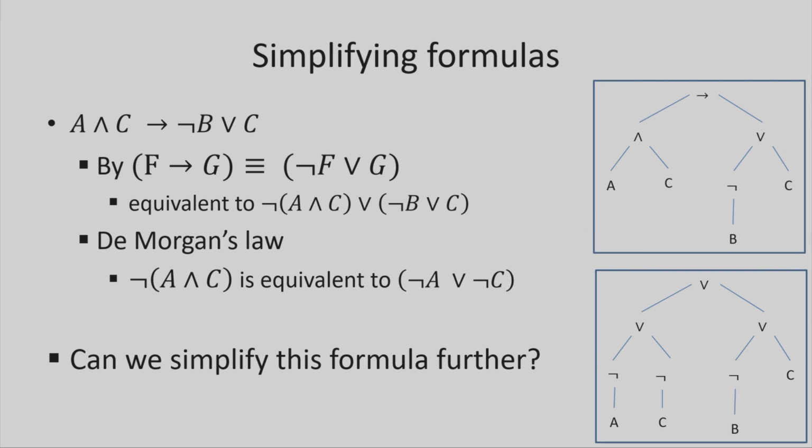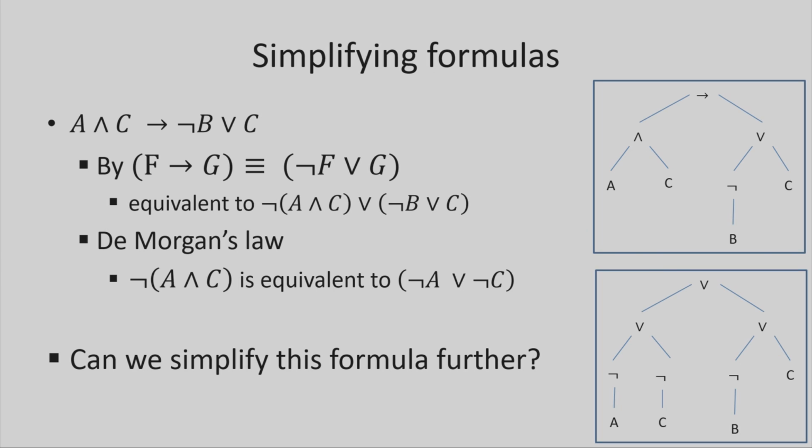So with that in mind, let's look at simplifying formulas. Why do I bring up simplifying formulas once we talked about knights and knaves? Because imagine that in knights and knaves, A if and only if not A was for A some really big and complicated formula. Would we need to write a truth table for that big and complicated formula? No. As long as we know that the very topmost thing says A if and only if not A, we know the whole thing is false. And we really don't care what happens inside of the A itself.